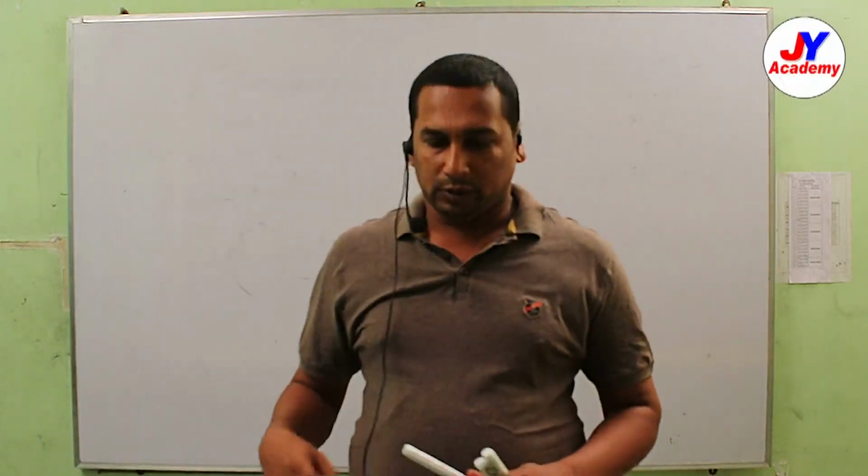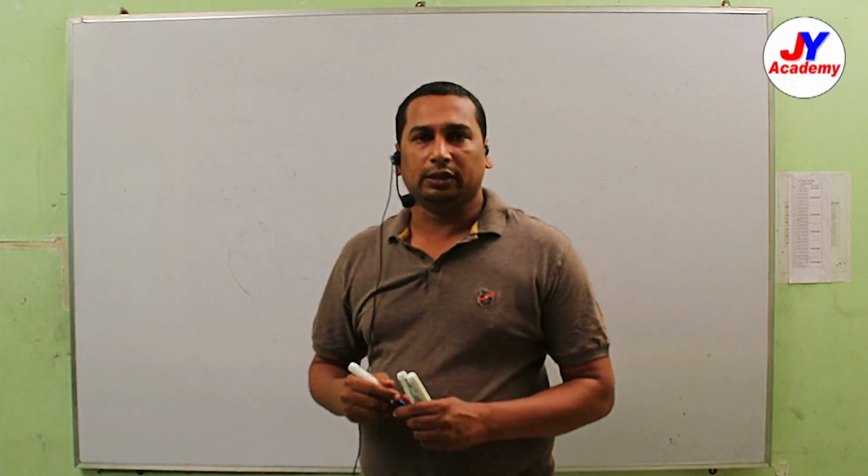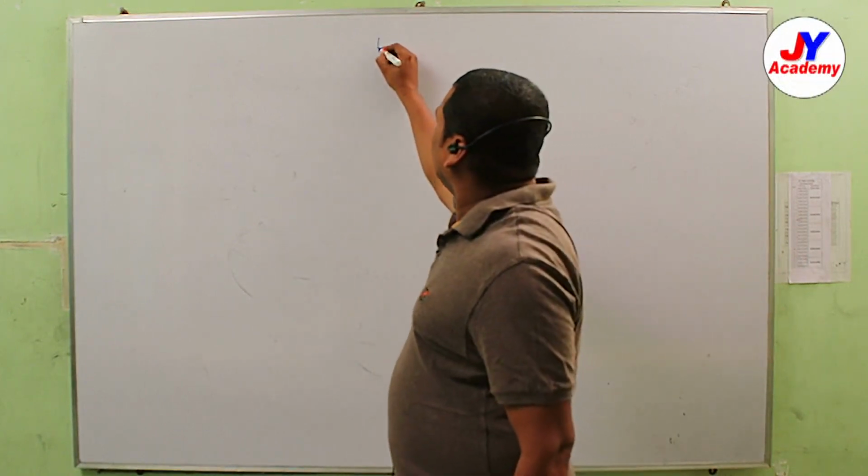Number system. What type of questions will come in the Olympiads based on number system, we'll discuss now.